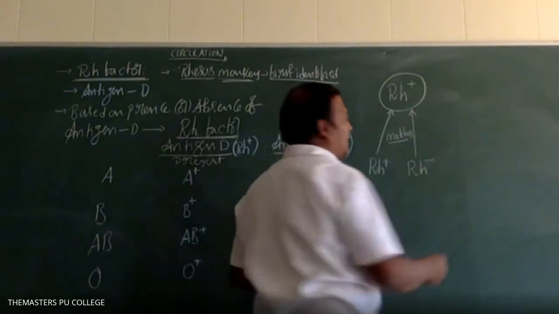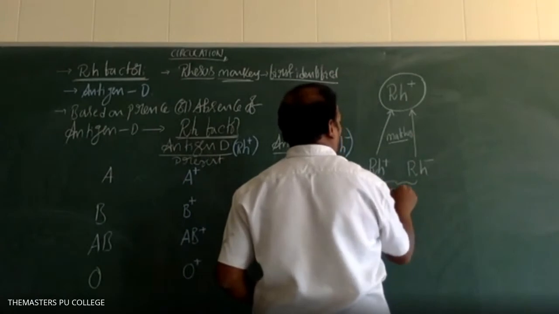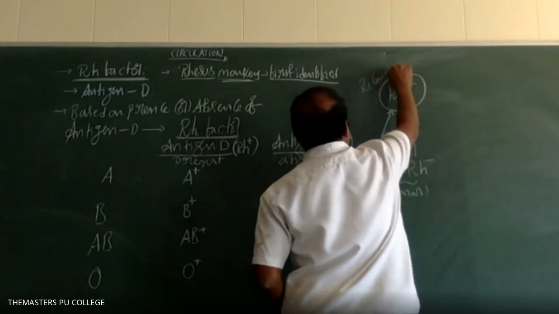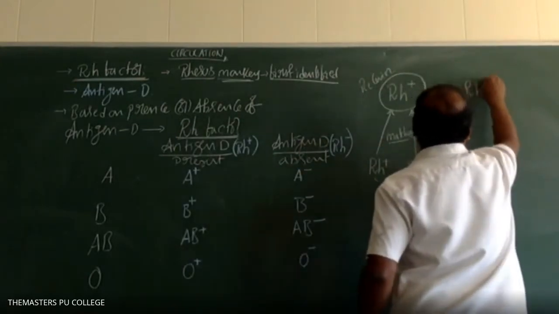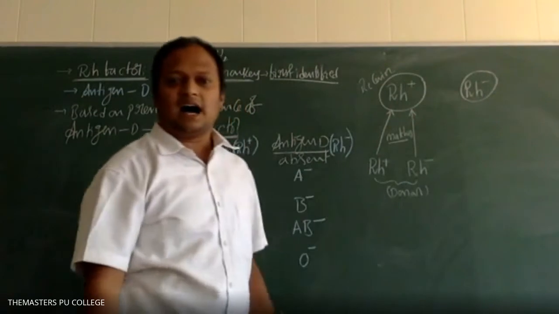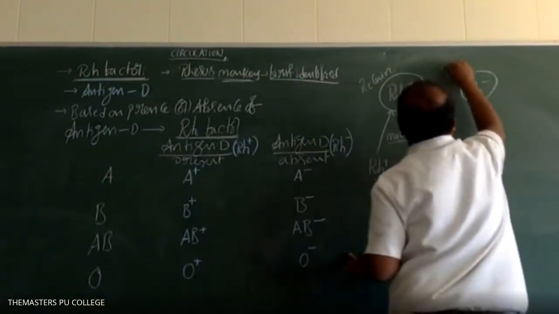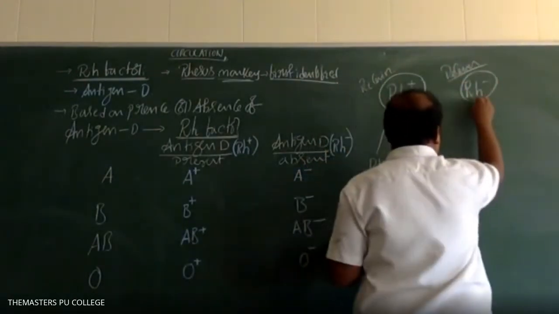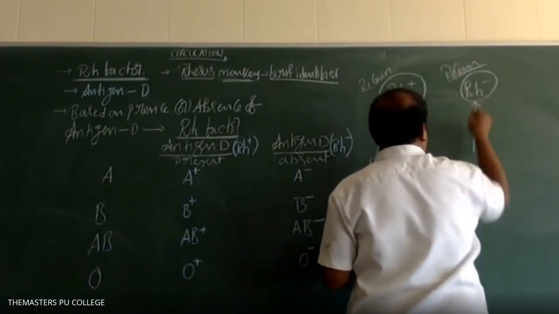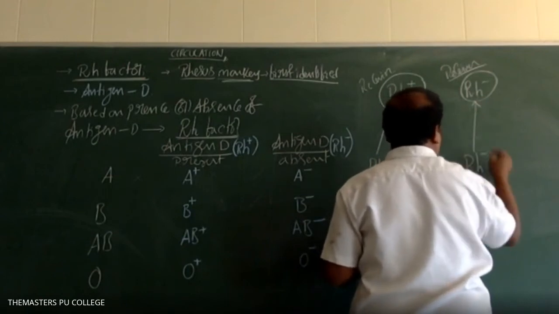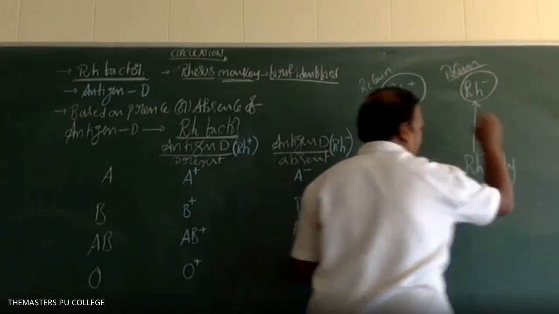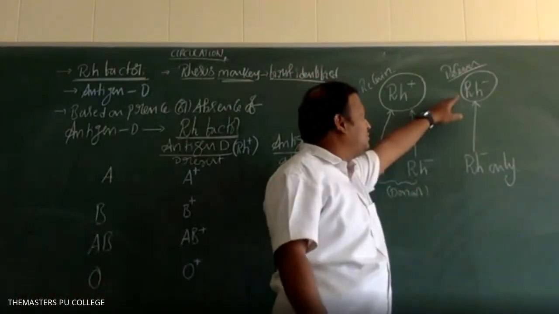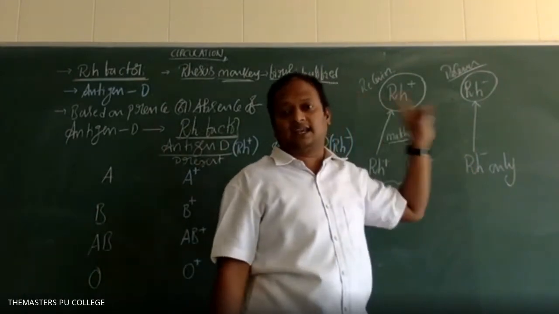And what about Rh negative? These are donors and these are receivers. Rh positive is the receiver. What about the Rh negative person? The Rh negative person is able to receive blood from only Rh negative.